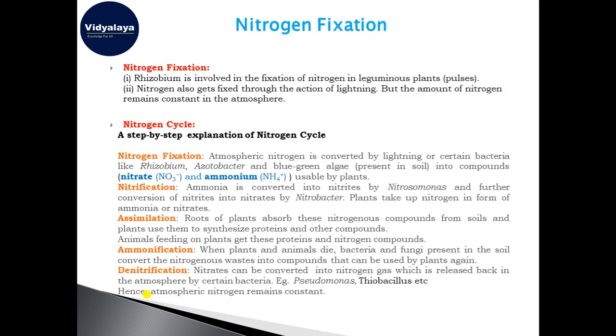Okay, now comes a topic that we had discussed earlier in the chapter, nitrogen fixation.